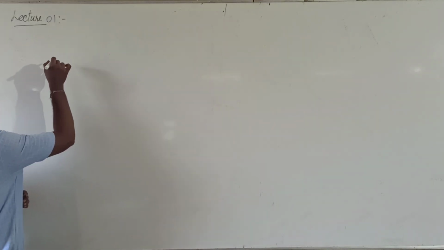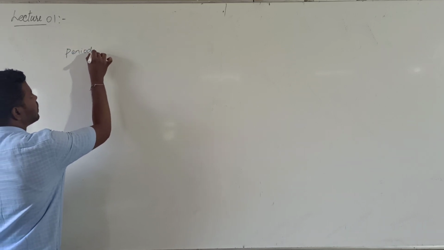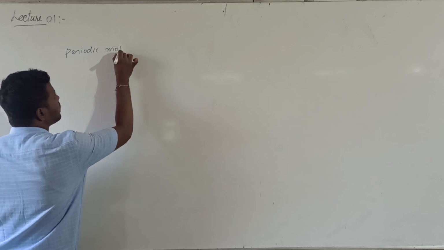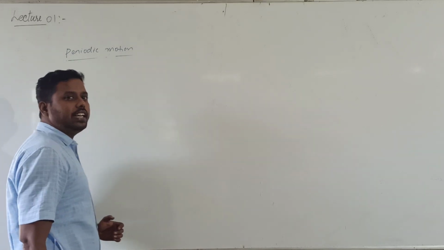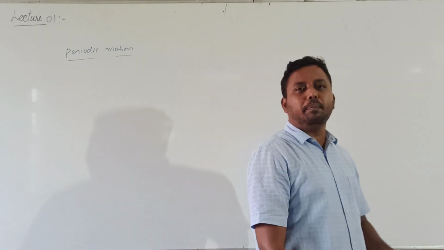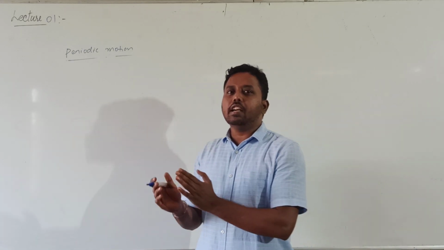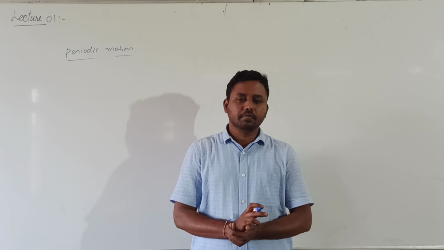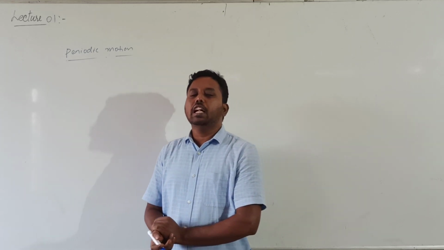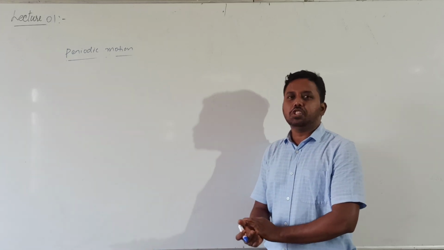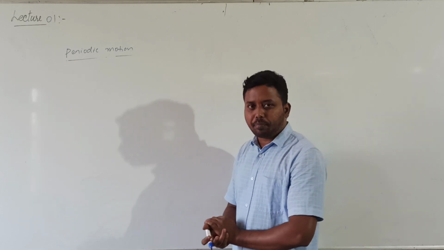Before starting what is oscillations, first let me tell you what is the meaning of periodic motion. Then we'll see what is oscillatory motion. So what is the meaning of periodic motion? The motion which repeats itself in regular intervals of time. To call motion periodic, it should repeat itself. It should come to the point from where it has started in regular intervals of time.